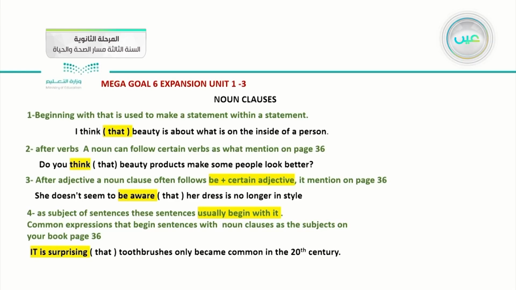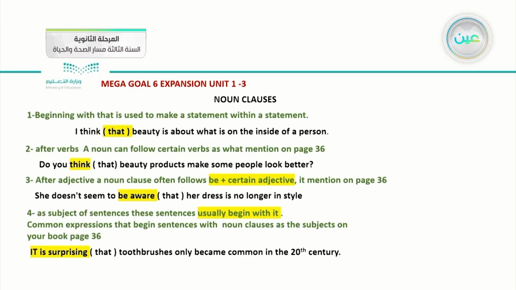So by the end of this information, I can summarize that noun clauses have 4 situations. Number 1, when I want to use it with that. Number 2, I can use it after certain verbs. Number 3, I can use it after an adjective, but notice that they give a structure. We should follow be with a certain adjective. Not all of the adjectives can be used with noun clauses.